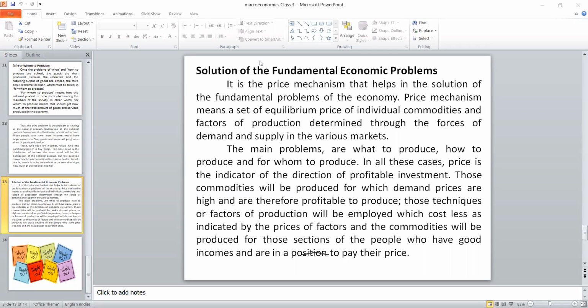So with this, I'm completing this topic. These are the fundamental problems of an economy. If you have any doubt, you can ask me.